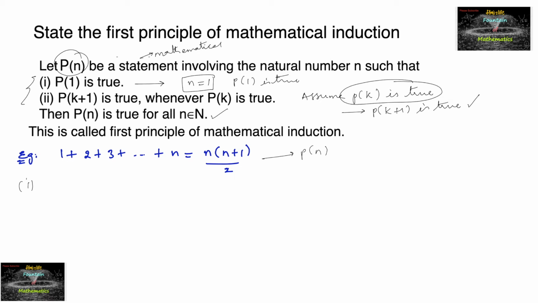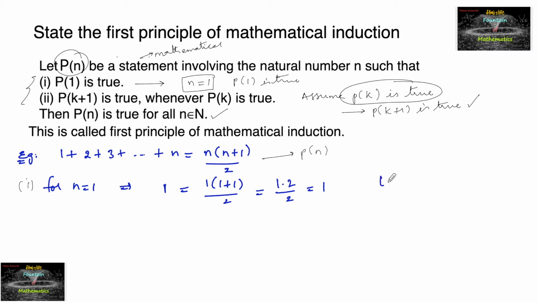For n equal to 1, it indicates only the first term. So the left side has only 1, and on the right side we substitute 1 in place of n. So 1 into 1 plus 1 upon 2, which is equal to 1 into 2 upon 2, which is equal to 1.